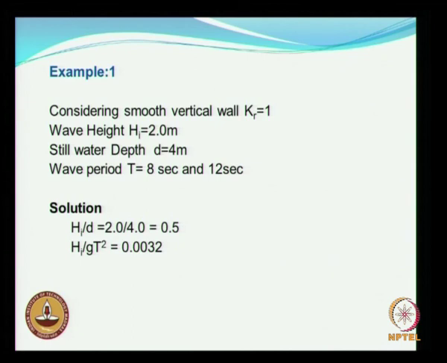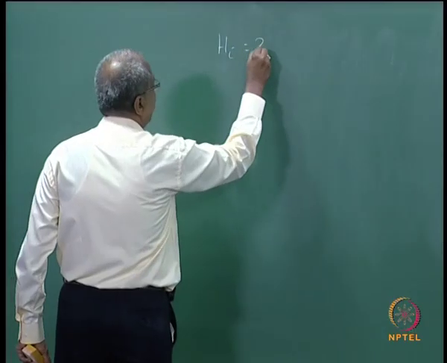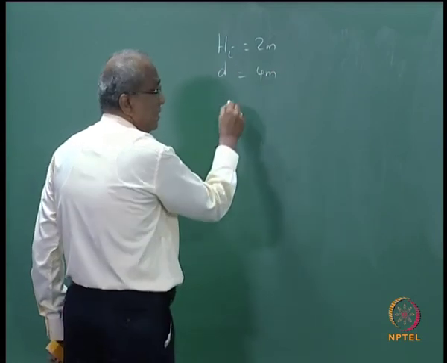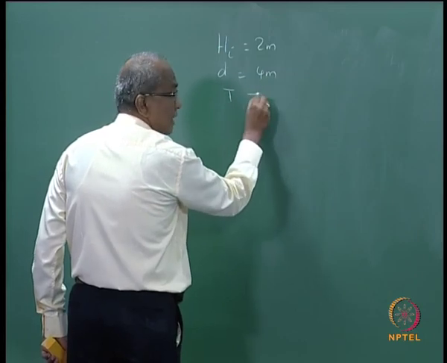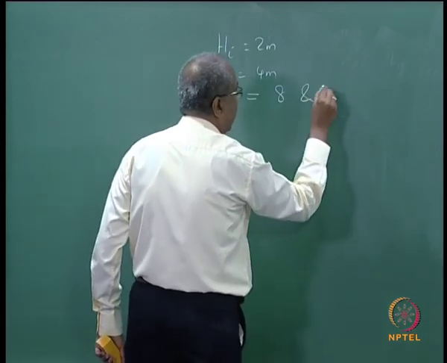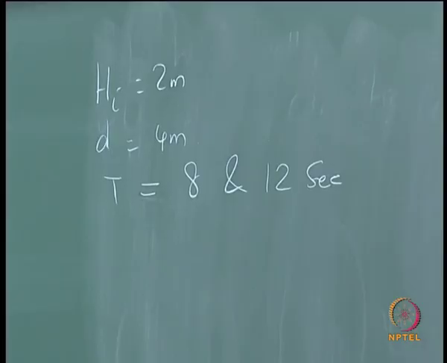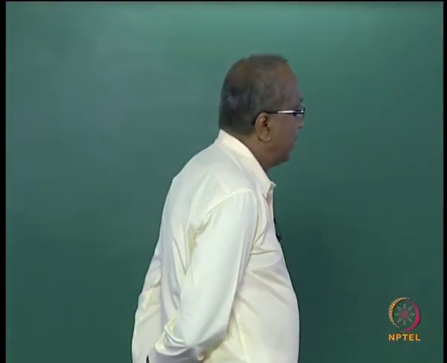Now we take an example. Please remember all these variables which we have used: yc, yt, b. Kr is one, that is okay. Hi equal to 2 meters, water depth is equal to 4 meters, T equal to, we consider in this example 2 wave periods, one is 8 seconds and another is 12 seconds.